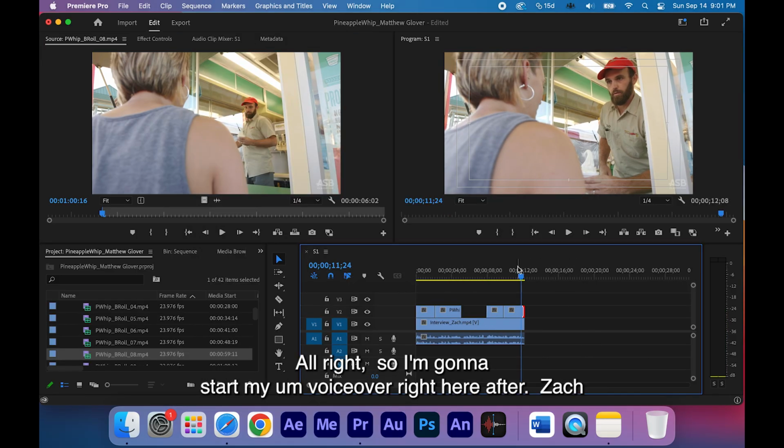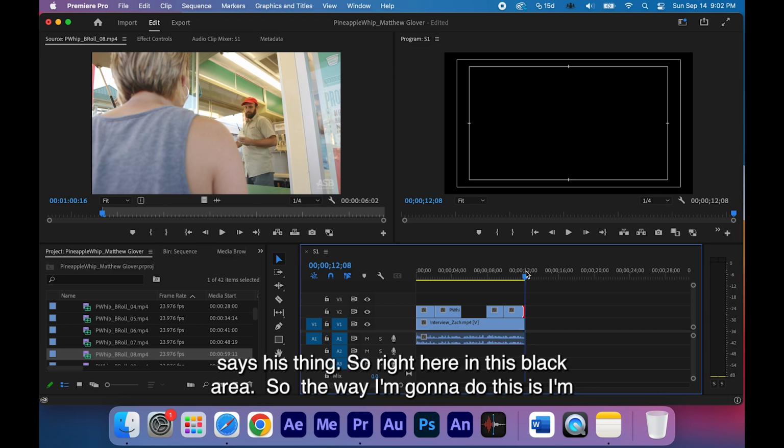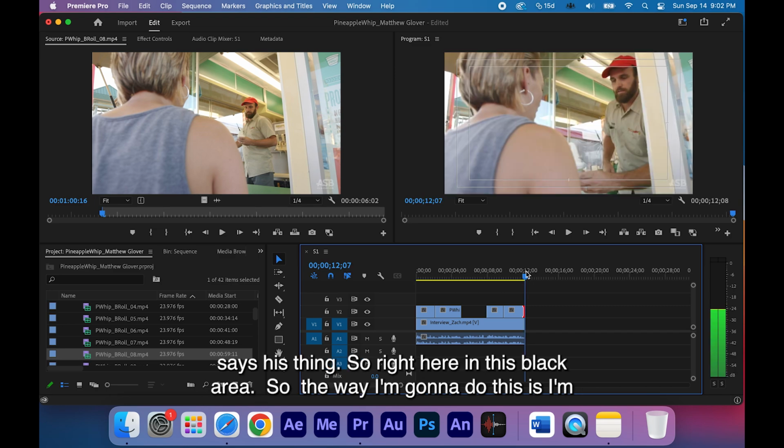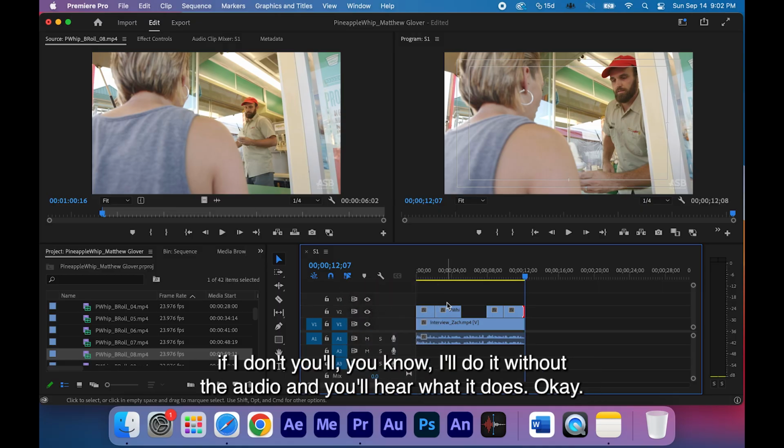Cool? All right. So I'm going to start my voiceover right here after Zach says his thing, right here in this black area. The way I'm going to do this is internally inside of Adobe. I want to mute my audio, because if I don't, I'll do it without muting and you'll hear what it does.